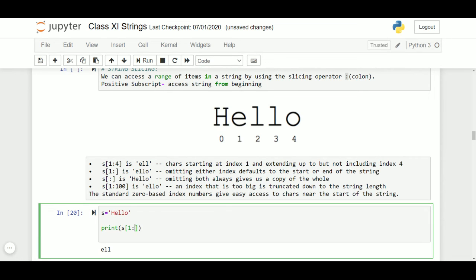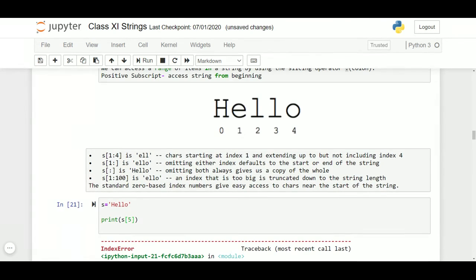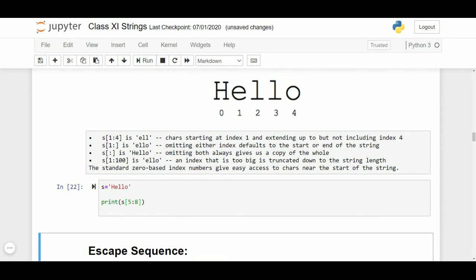Now, in slicing, I have told you that if you give any index which is out of range, it will give you an error. But when you do range slicing and you give any index out of range, it will not give you an error. Rather, it will give you an empty string or whatever is available. Even if I say start from 0, go till 8, since there are no more characters after index number 4, it will only show you hello. If you give an invalid range, it will not give you an error, rather it will give you an empty string.